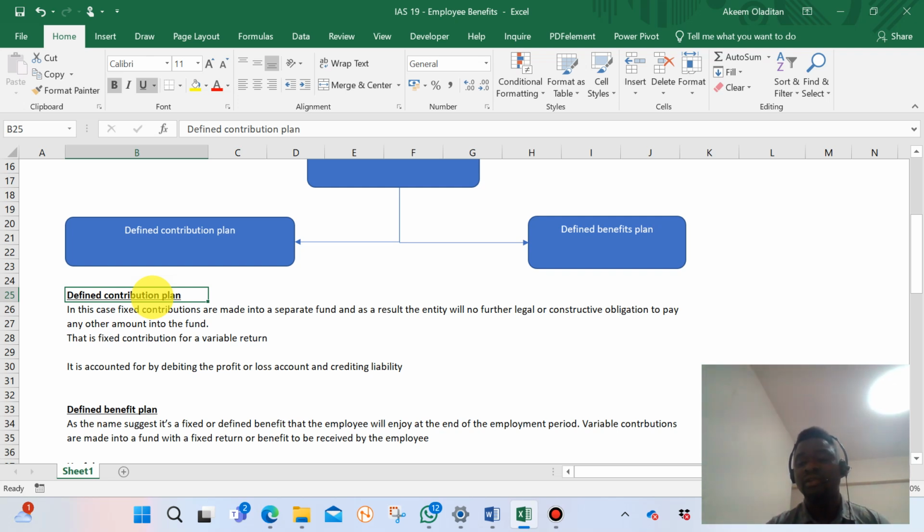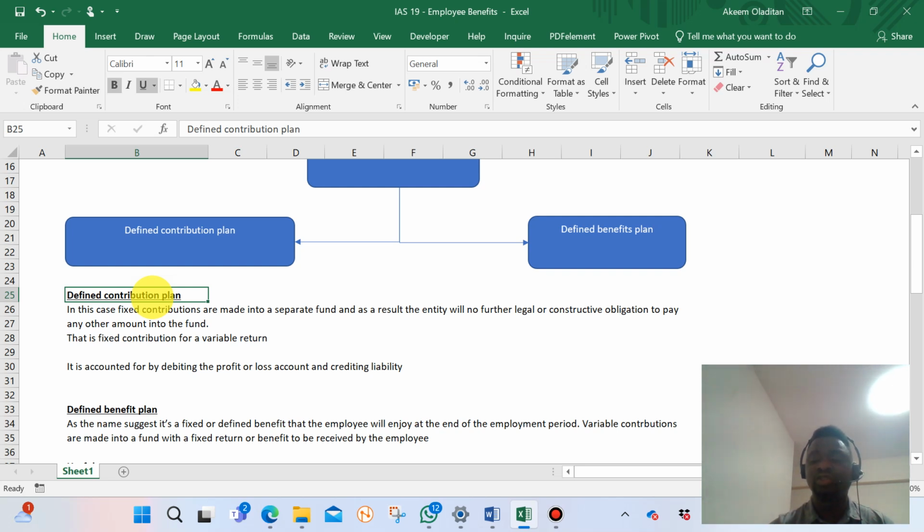So the organization has no further legal or constructive obligation to pay any further amount into the fund. That's why we say it is defined contribution, because that contribution is defined from the beginning.